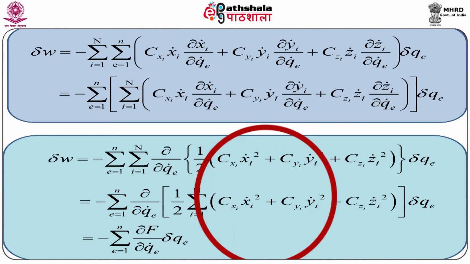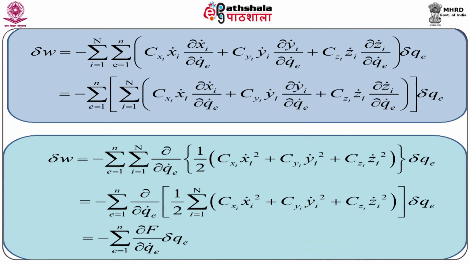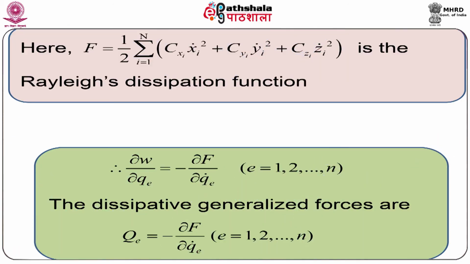This is the expression for f. Substituting f here, we get delta w equal to minus summation over k del del qk dot operated on capital F into delta qk. Here capital F, which has this expression, is the Rayleigh's dissipation function.